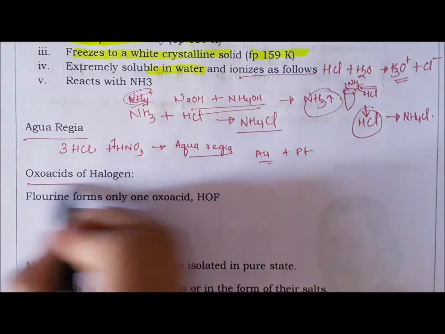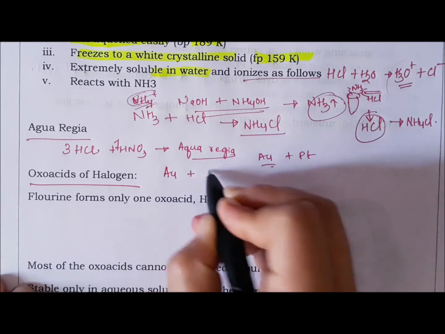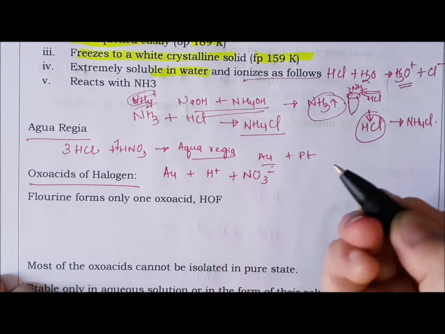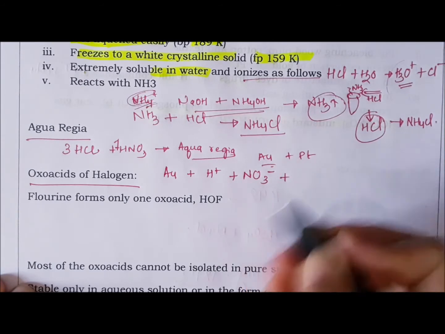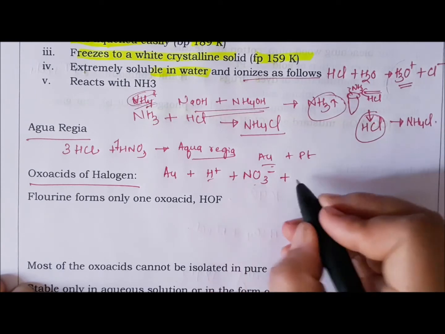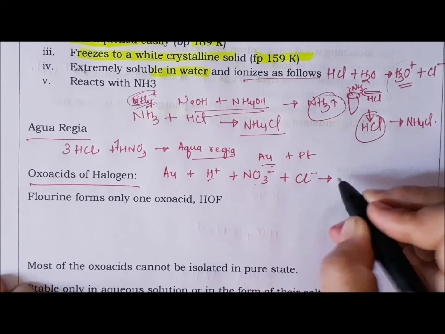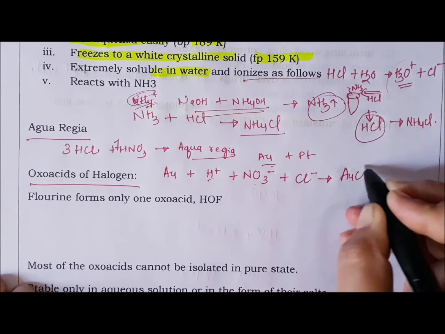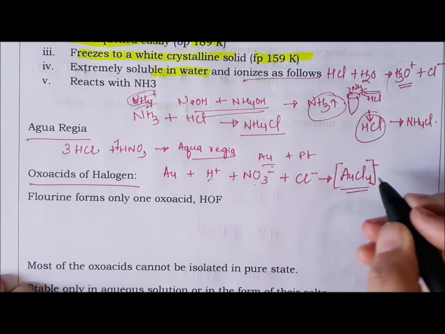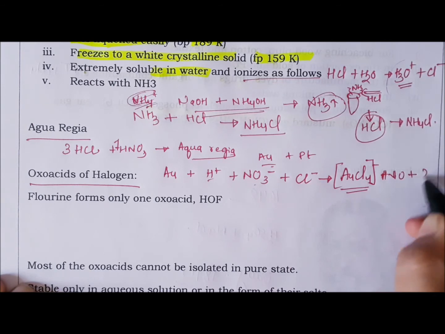Why? What happens here is, with gold, in the mixture of nitric acid and HCl, hydrogen is common to both, nitrate ion comes from nitric acid and chloride ion comes from HCl. The two will mix and give a complex, AuCl4 minus, which is your soluble complex, plus NO plus 2H2O.